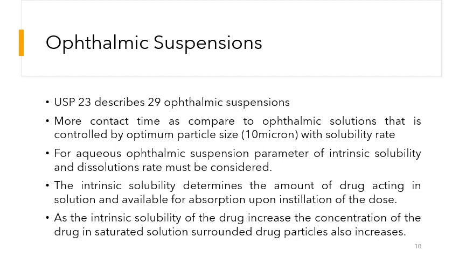Next are the ophthalmic suspensions. The United States Pharmacopoeia 23 describes 29 ophthalmic suspensions. There are 29 ophthalmic suspensions described in the United States Pharmacopoeia. One of the advantages of the ophthalmic suspensions is that they have a longer contact time as compared to the ophthalmic solutions, because the drug is present in the form of large particles that are to be dissolved by the time, and because of that the effect stays for a longer period of time.